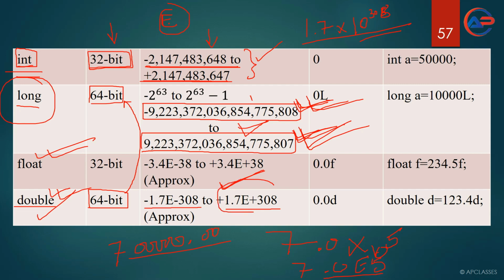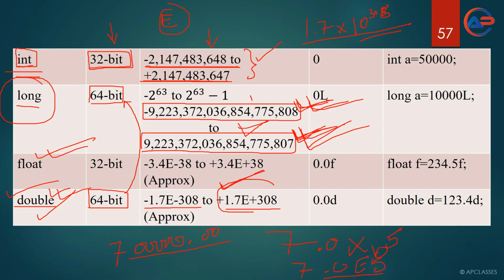That is the reason the maximum value of long is 9223372036854775807, whereas in double the maximum number of digits that can be used is 308 or 307 digits. This is why whenever you represent a very big number, you can store it in the form of double.